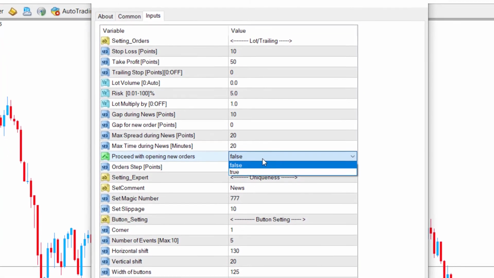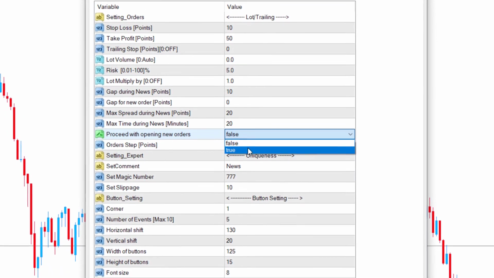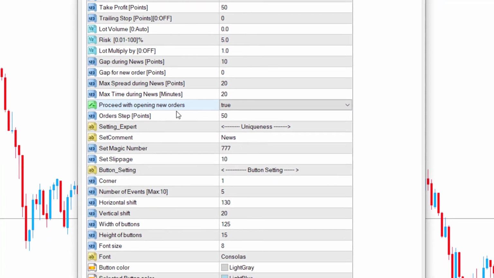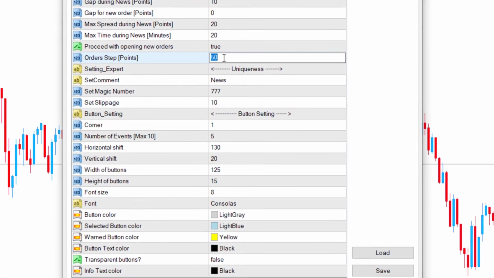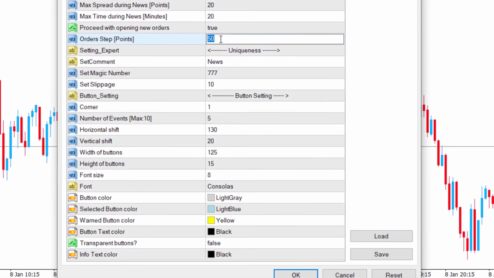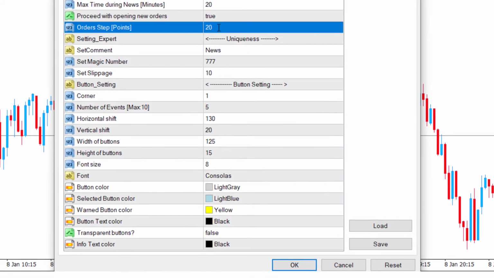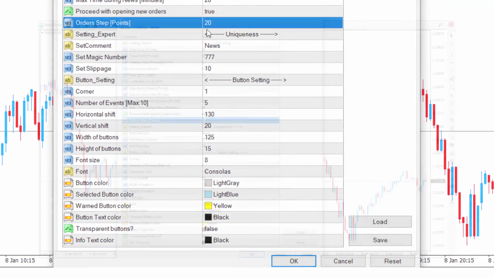Proceed with opening new orders. If we want the expert to take multiple positions during some news, we set the value of this field to true. Orders step. If the previous field value is set to true, in this section we specify how far from the previous gap the expert is allowed to take a position.